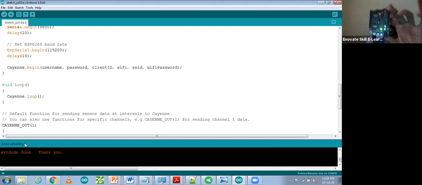So I just pressed this reset button, and after that I'm going to check my hotspot devices. Let me check how many devices are connected. There is no device connected. So let me set my password. The password is not set, so I just set up my password. Still no device is connected. Let me refresh it again.